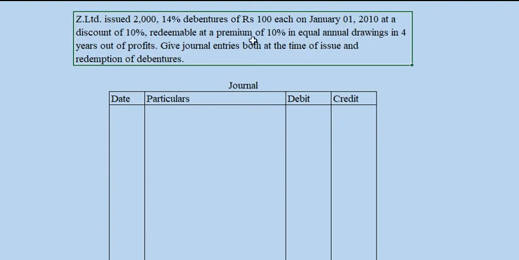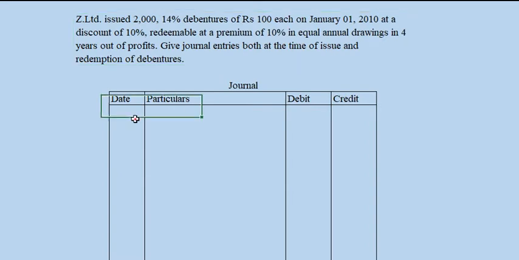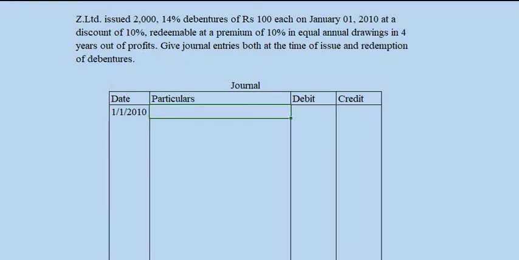So first of all, the debenture is issued on 1/1/2010. Bank account debit to debenture application and allotment account. 2000 debentures of rupees 100 each at a discount of 10%.